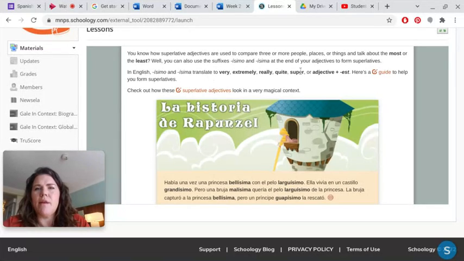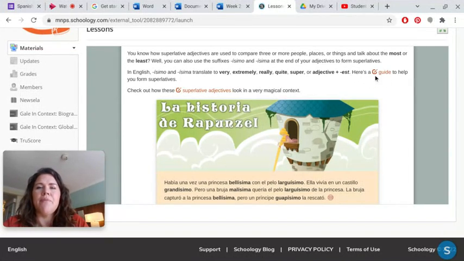Ísimo and ísima are suffixes that you put at the end of your adjectives to form superlatives, like you are the most attractive or you are the least attractive. Those are examples of superlatives in English. Like hottest, ugliest would be two opposite superlatives. In English, ísimo and ísima translate to very, extremely, really, quite, super, or the adjective est, like biggest, littlest kind of examples.